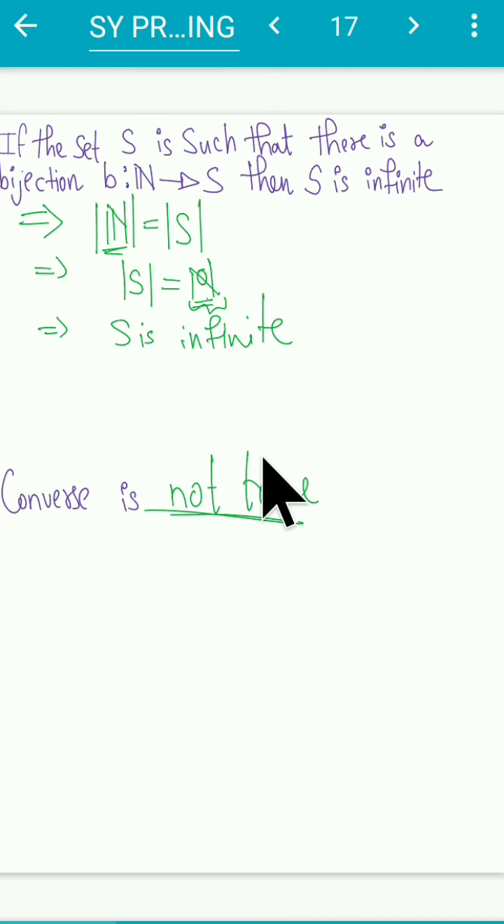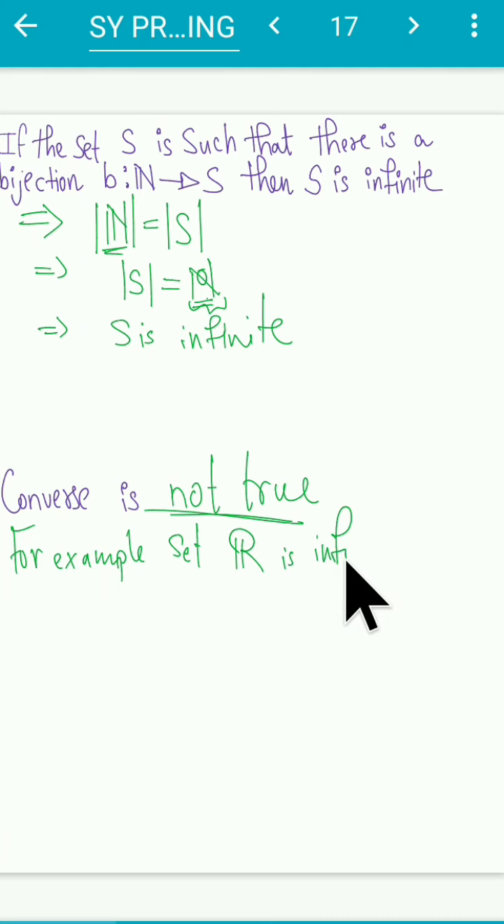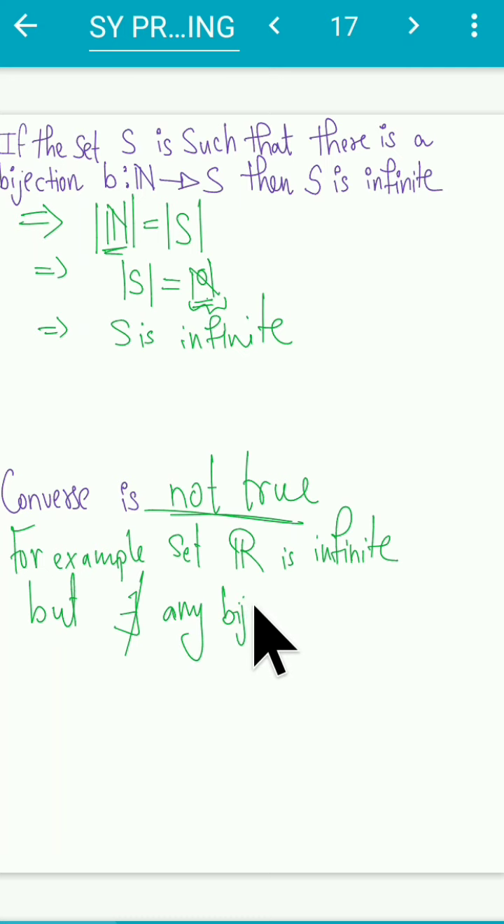If S is an infinite set, that does not imply there is a bijection with the set of all natural numbers. For example, the set of real numbers is an infinite set, but there does not exist any bijection of R with the set of all natural numbers.